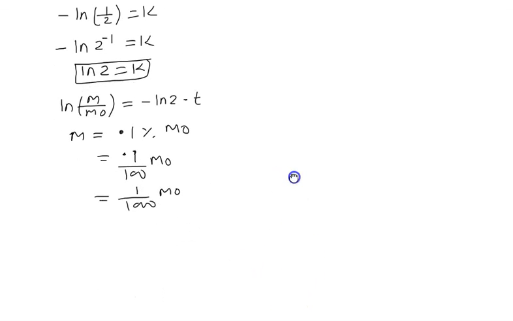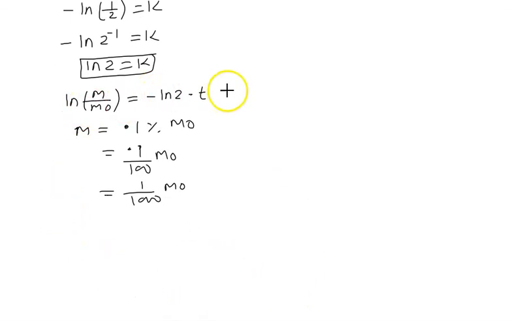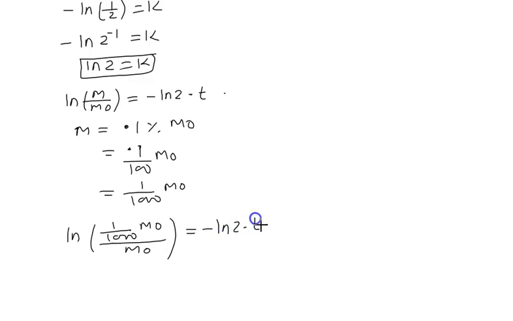Now put in equation 2. So what you'll get: ln((1/1000)M0/M0) = -ln 2 times t. So M0 cancels, and it will come ln 10^-3 = -ln 2 times t.